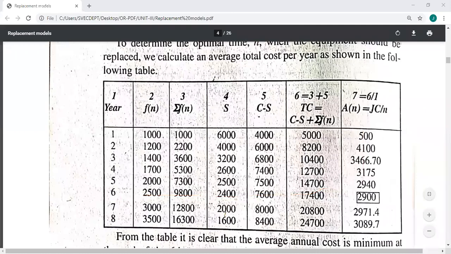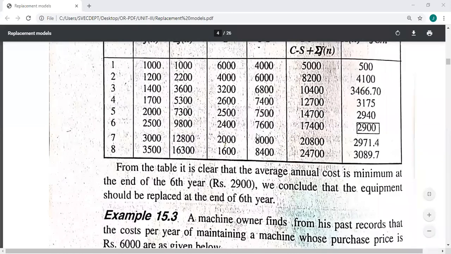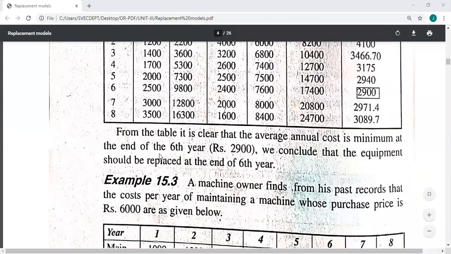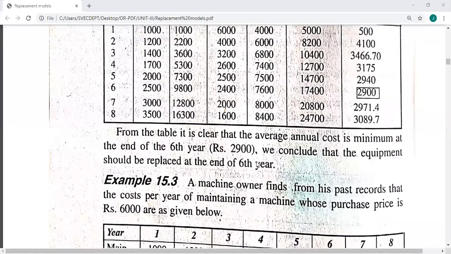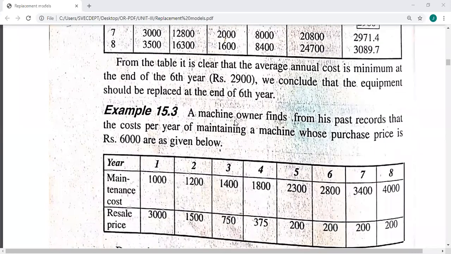So from the table, it is clear that the average annual cost is minimum at the end of the 6th year. So we conclude that the equipment should be replaced at the end of every 6th year. When you reach the end of every 6th year, you have to replace the machine with a new one according to this model. So this is the second problem.